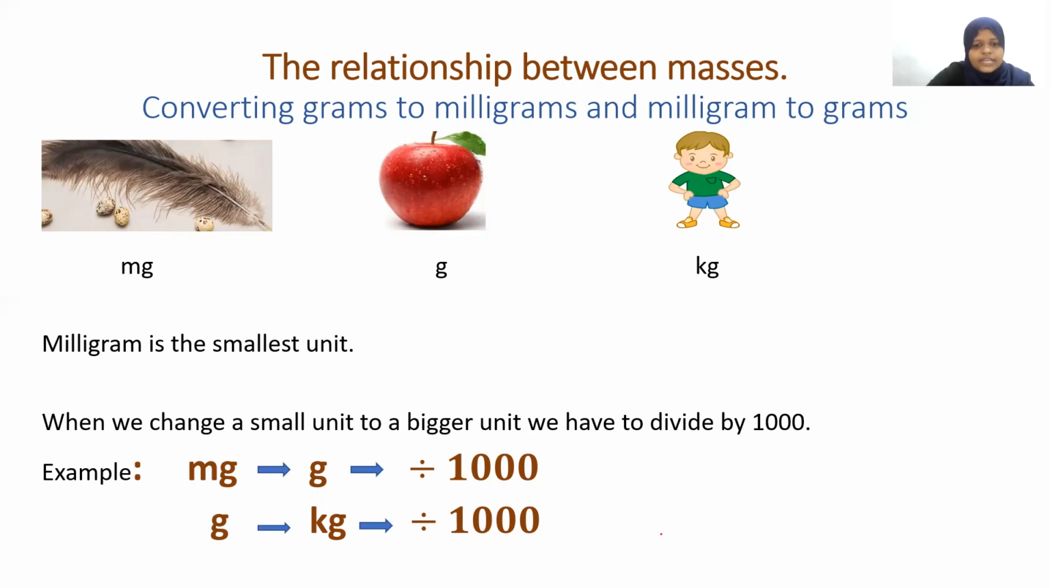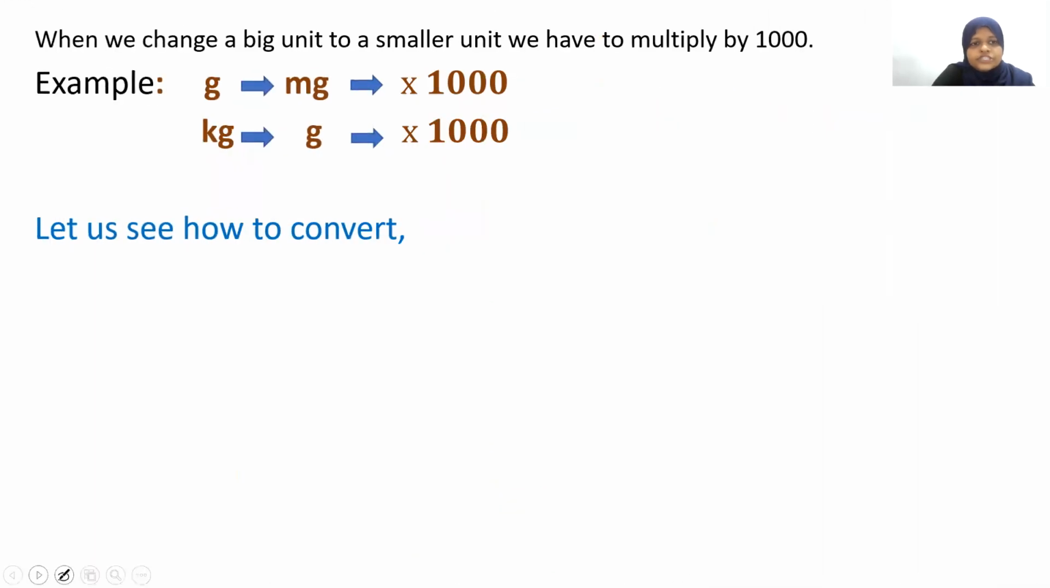Now let's move to the next one. That is the opposite of it. When we change a bigger unit to a small unit, a bigger unit becomes a small unit, you have to multiply it by 1,000. You don't do anything else, you multiply it by 1,000.